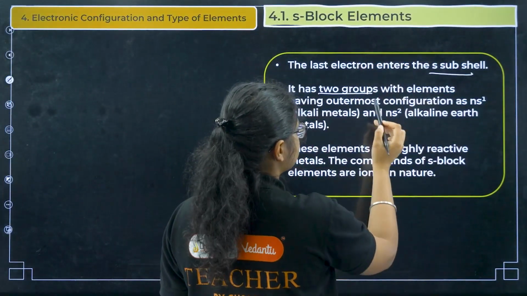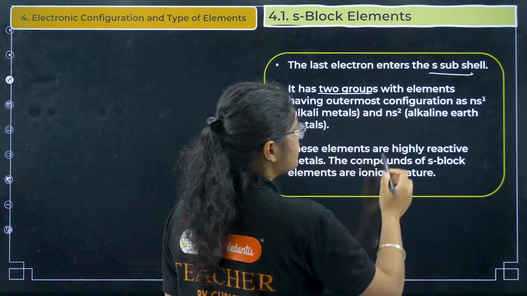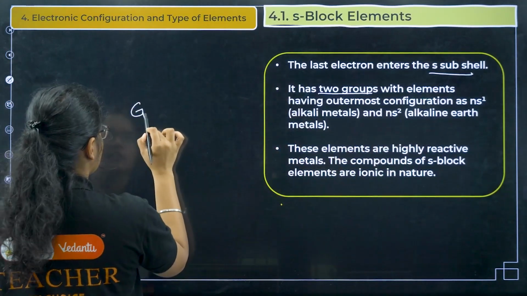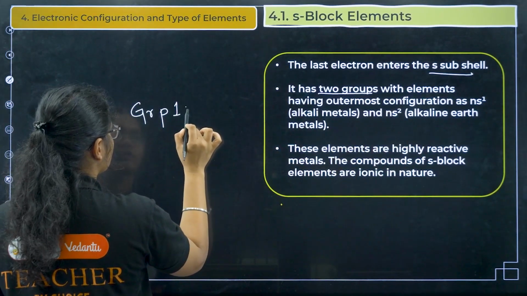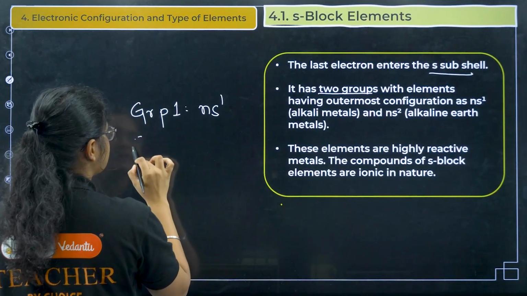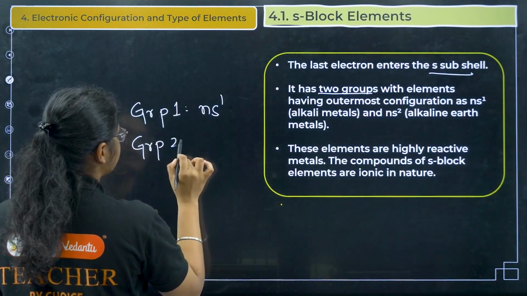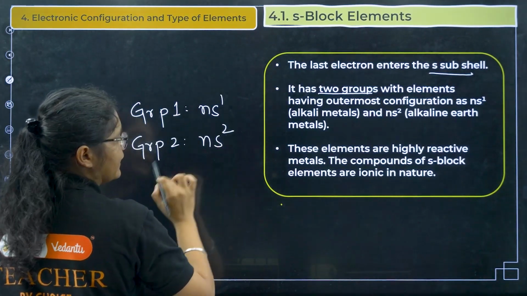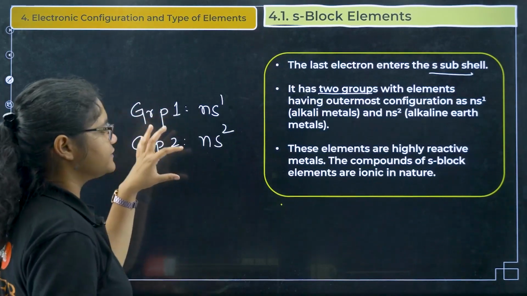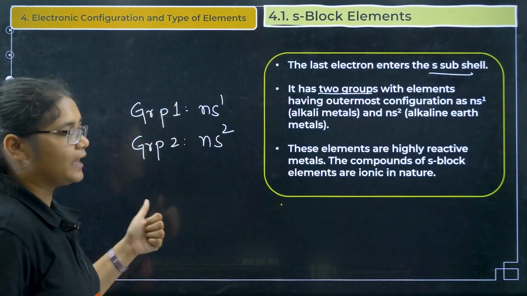It has 2 groups, that is your group 1 and group 2. So group 1 general electronic configuration is ns1, and group 2 general electronic configuration is ns2. Okay, and these are considered as metals and are very highly reactive.